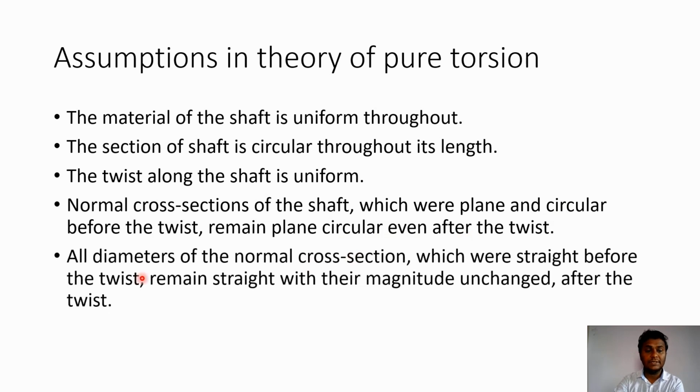The last assumption is that all diameters of the normal cross section which were straight before the twist remain straight with their magnitude unchanged after the twist. It means all the diameters of the cross section of the shaft which were straight before the twisting will remain the same or straight after the twisting also.